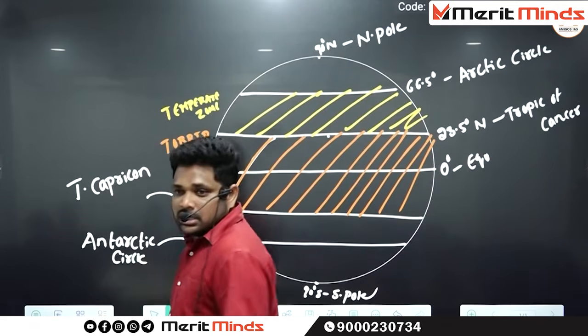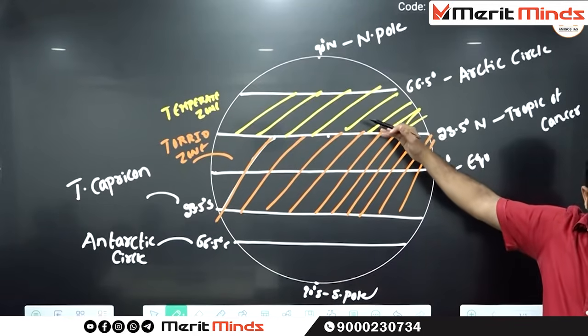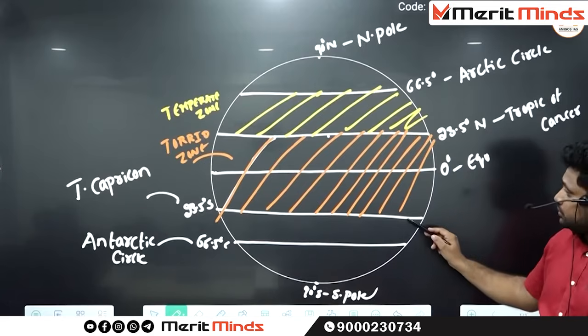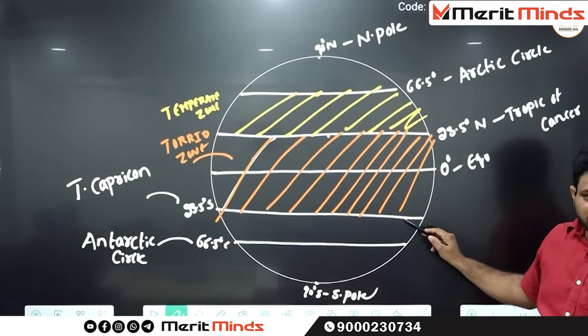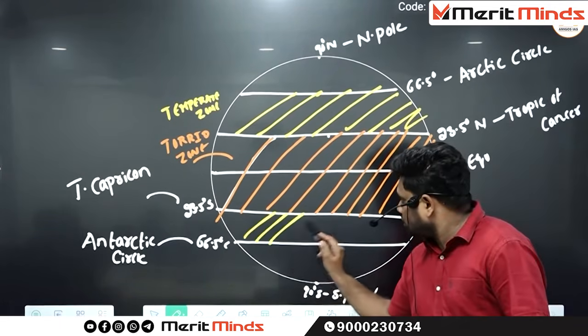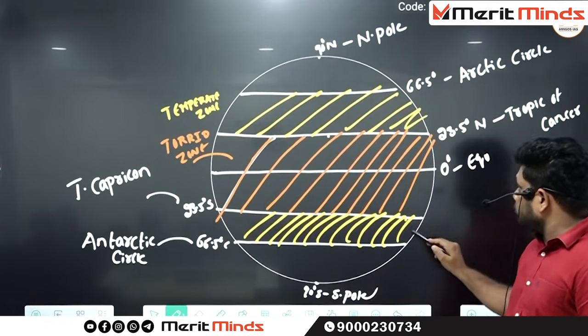temperate zone. The temperate zone is not only there in the northern hemisphere, it is also there in the southern hemisphere. But it is extending from which area? What is this one? Tropic of Capricorn. From Tropic of Capricorn to Antarctic Circle. What we call this particular zone?